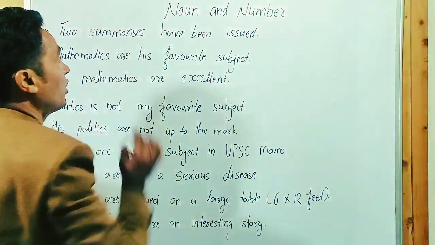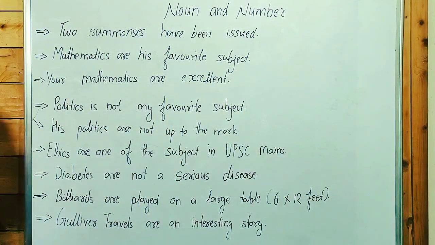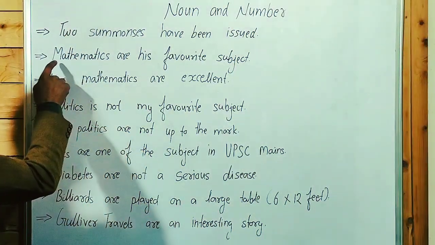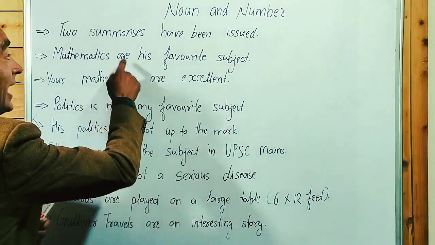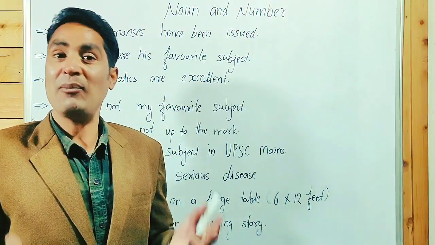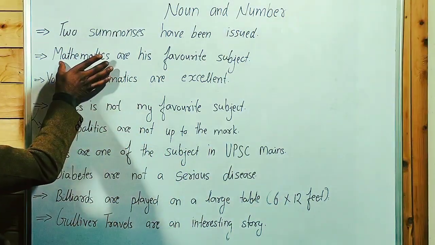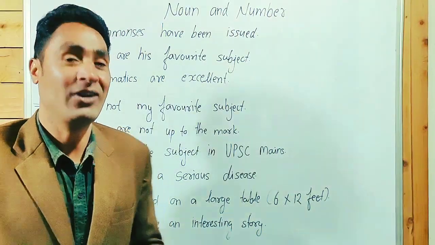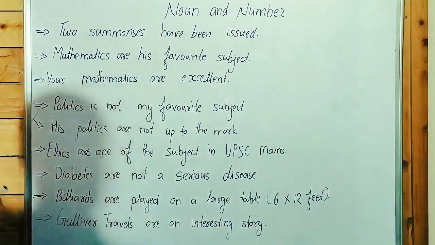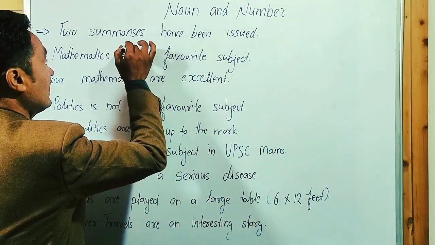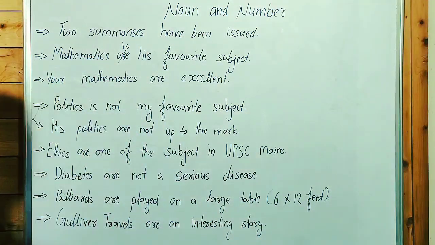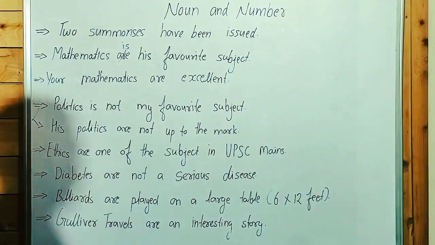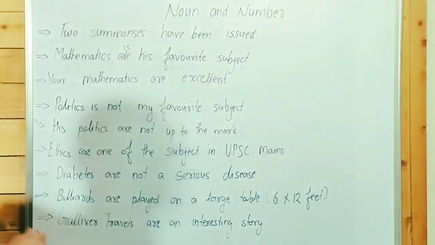Guys, point to be noted, now it's a 100% correct sentence. 2 summonses have been issued. Mathematics are his favorite subject. We are talking about the subject mathematics, plural in form but singular in function. So not are, we have to write is in place of are. Now this is a correct sentence: Mathematics is his favorite subject.